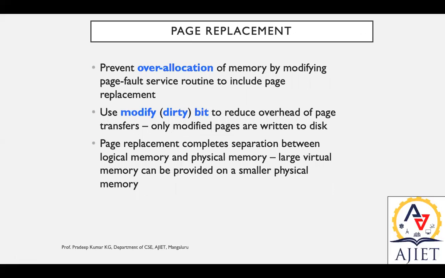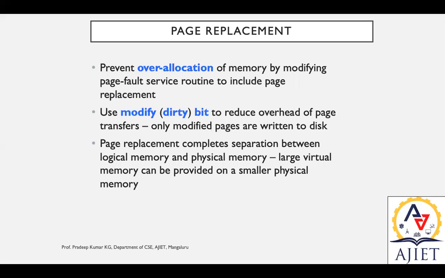Coming to page replacement, some of the pages in memory are not being used frequently, or we can say some of the pages in memory are not being used at that particular moment. So if it is not used, we may try to swap that page out to the disk. To the disk we are supposed to save it, so that we free up a frame that can be allocated to the process requesting it.